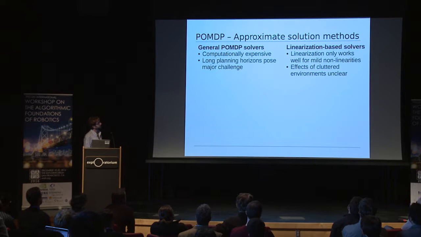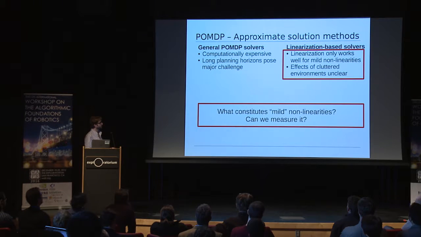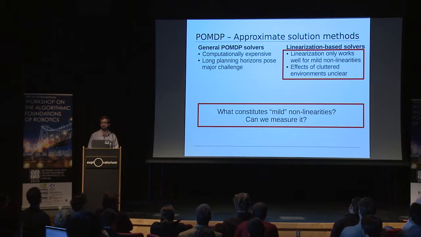However, it has been shown that linearization only works well for systems with mild nonlinearities. And furthermore, it is not clear what effects cluttered environments have on the quality of the policy computed by these solvers. So the questions we want to answer here are, what does it mean when we talk about mild nonlinearities in motion planning under uncertainty? Can we actually measure it? And furthermore, does this allow us to make a statement on the quality of the policy computed by these linearization-based solvers?